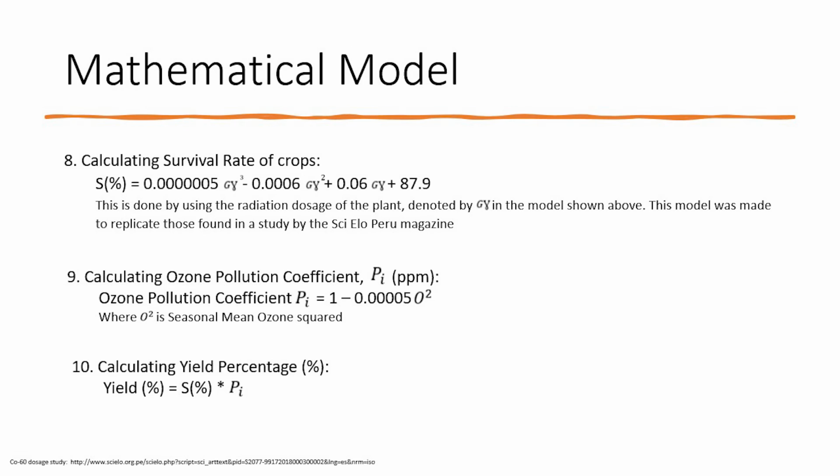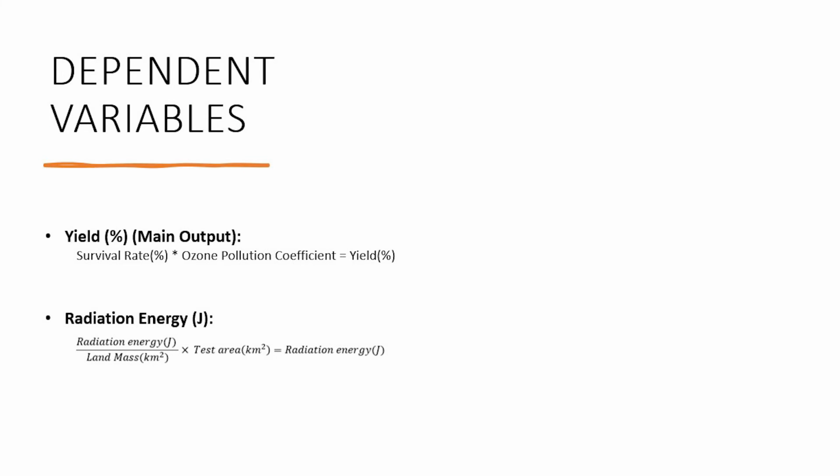So to end it off, we would like to verify that there are multiple dependent variables which can be extracted from a model, and these are the two main ones. But within this, the yield is the key output that we are aiming to give, which is derived as I've previously mentioned.